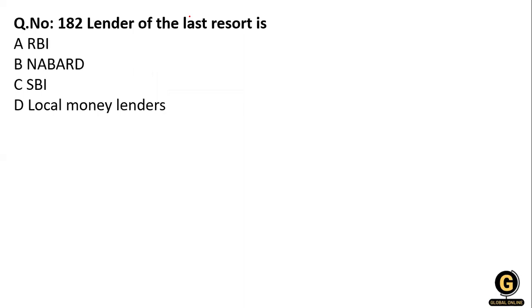Then next, the lender of the last resort. Who is called the lender of the last resort? RBI, NABARD, SBI or the local money lender. RBI is the lender of the last resort because RBI is the banker to banks. Okay.